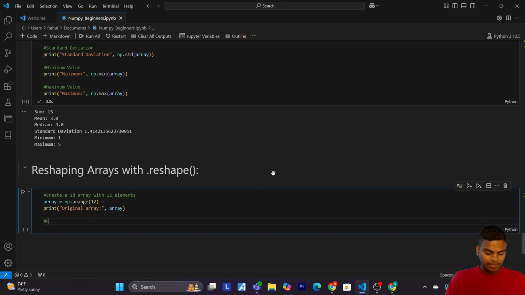Now let's reshape the array into a 3 by 4 matrix.